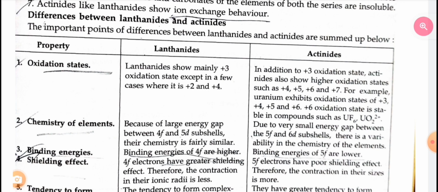Fourth is shielding effect. 4f electrons have a greater shielding effect, therefore the contraction in their ionic radii is less in lanthanides. Binding energy of 5f is lower. 5f electrons have a poor shielding effect, therefore the contraction in their size is more in actinides.